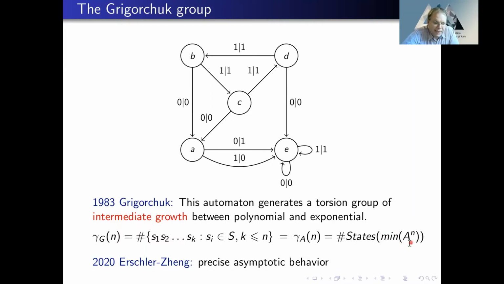So you consider the n-times iteration of the automaton with itself, and then you minimize it and consider the number of states. Now, to find the precise asymptotic behavior of the growth function for such a simple automaton happens to be a very difficult problem, which was solved only recently.